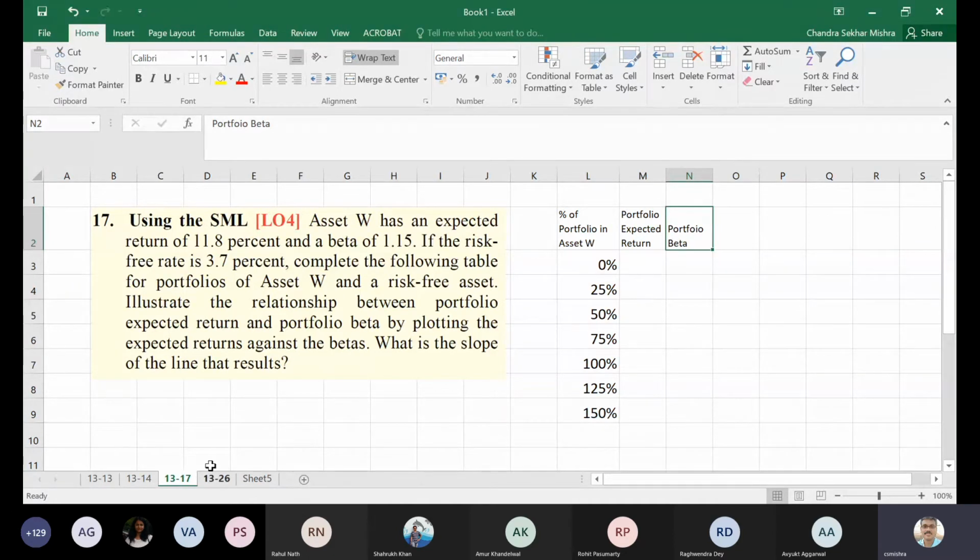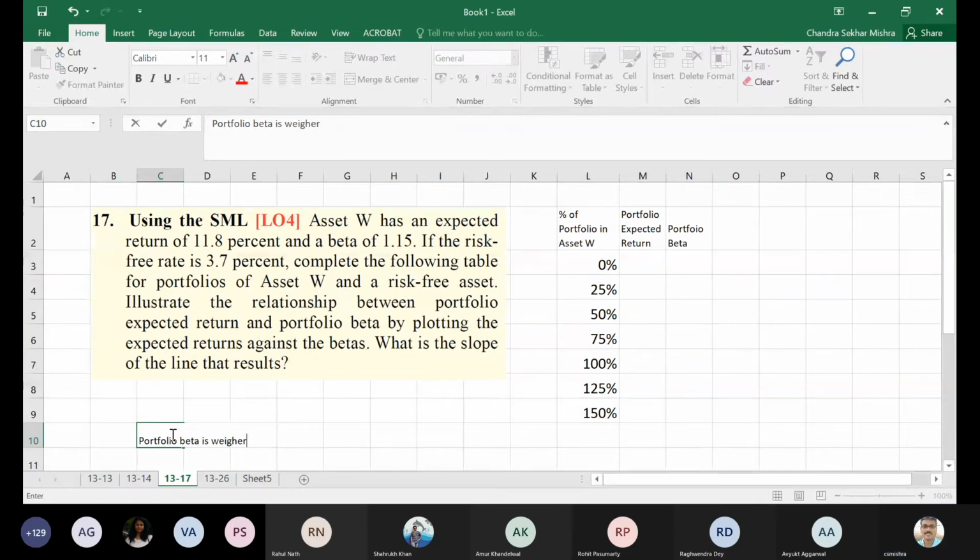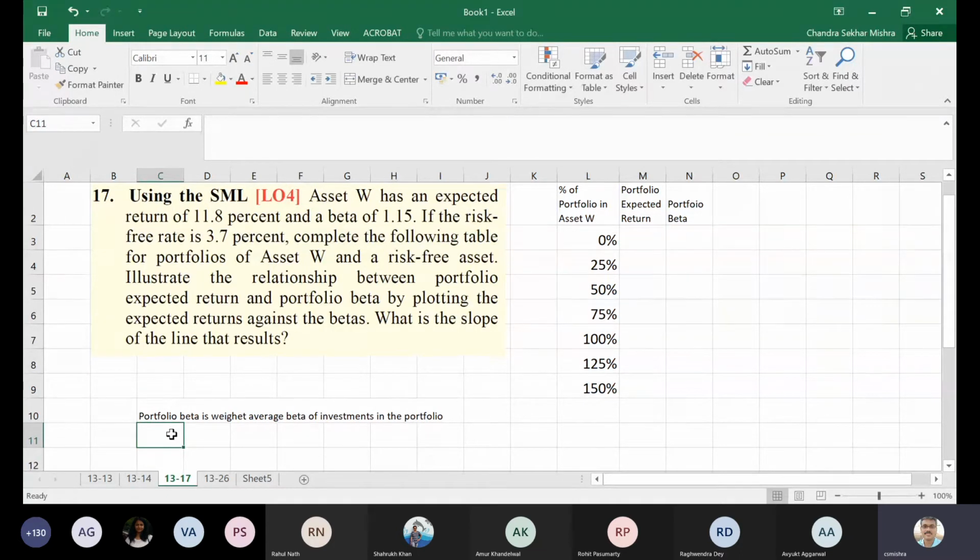By the way, portfolio beta, if you are given the individual betas, is the weighted average beta of the stocks or investments in the portfolio. Now you have a portfolio of asset W and risk-free asset. What is the beta of a risk-free asset?